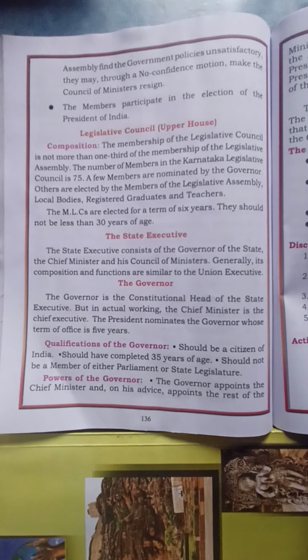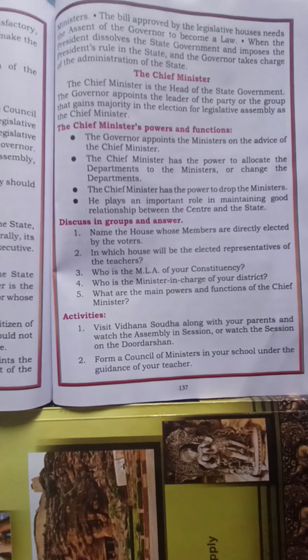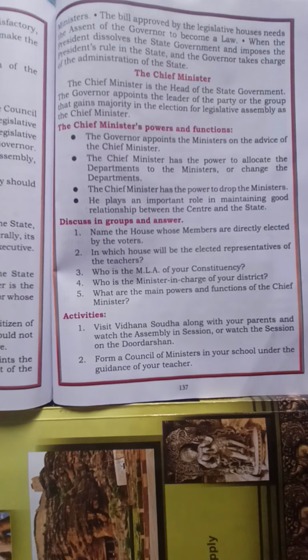The chief minister is the chief executive and the president nominates the governor, whose term of office will be 5 years. So what are the qualifications required to become a governor? Should be a citizen of India, should have completed 35 years of age, should not be a member of either parliament or state legislature.